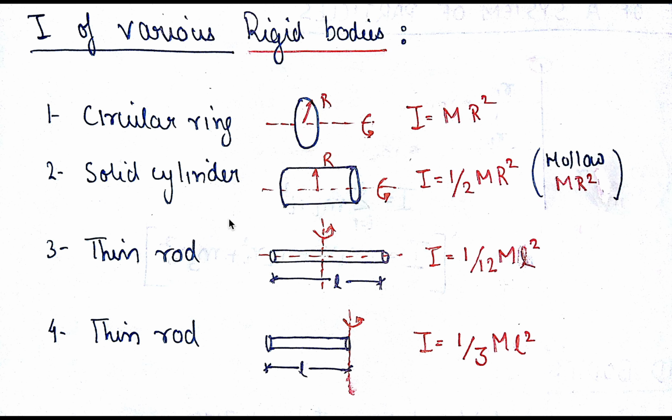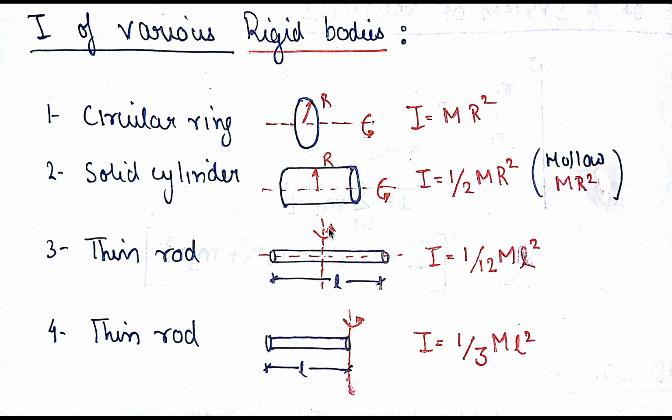Okay, so don't make this mistake. For the third, it is the thin rod. A thin rod is simply a thin rod which has negligible dimension in this direction, that is the vertical axis here. So let's say it's of length L, and remember this thing.